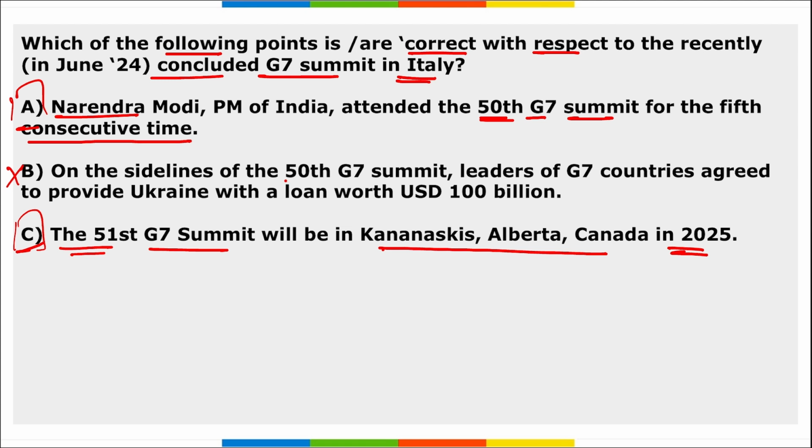They are right. But option B is that on the sidelines of the 50th G7 summit, leaders of G7 countries agreed to provide Ukraine with a loan worth $100 billion. Is it correct? So no, this is not correct. The loan here will be of $50 billion.